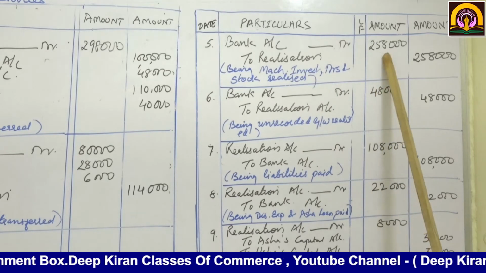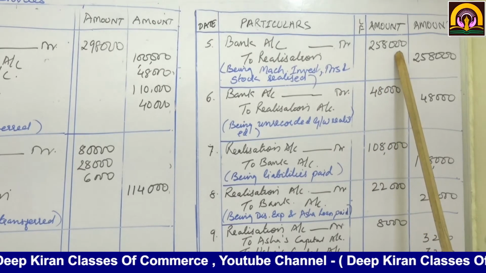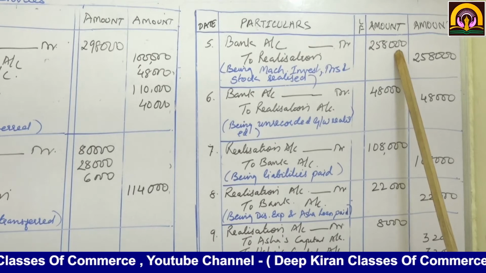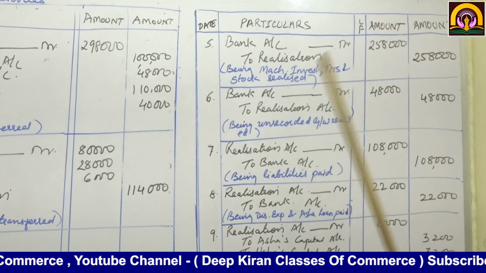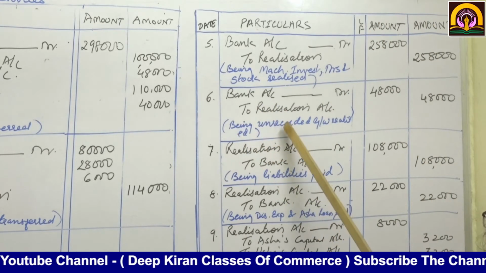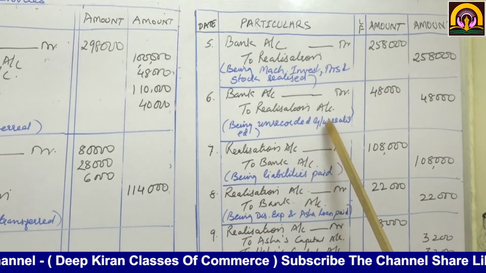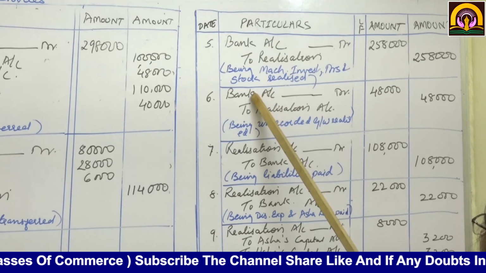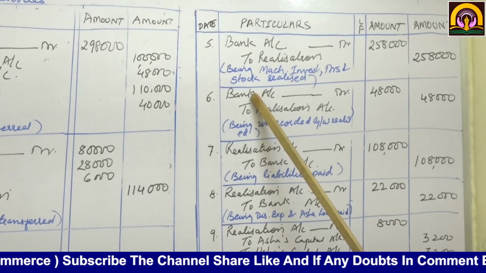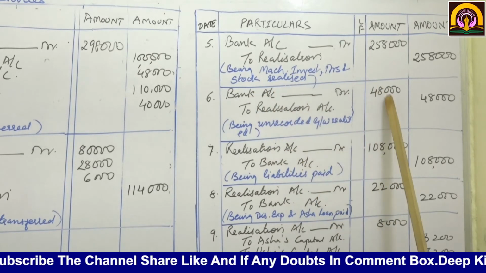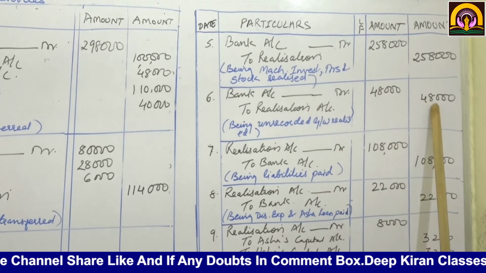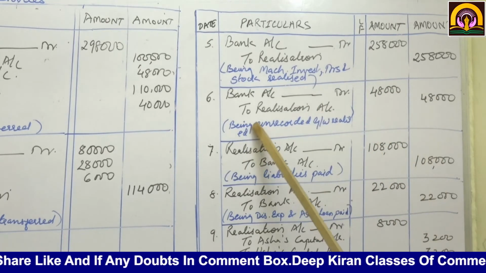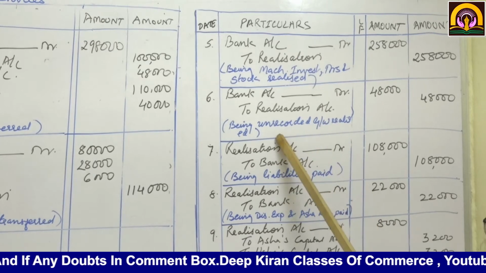If you total up the agreed value, it will come to 2,58,000. Then there is unrecorded goodwill that realized rupees 48,000, so we have received cash on account of it. Bank account debit 48,000 to realization account 48,000, being unrecorded goodwill realized.